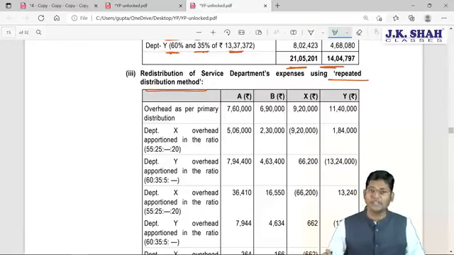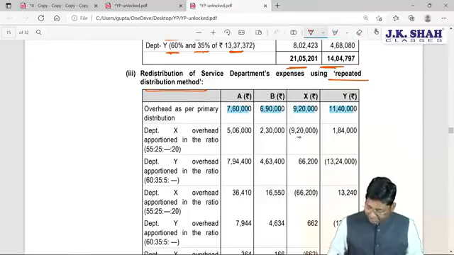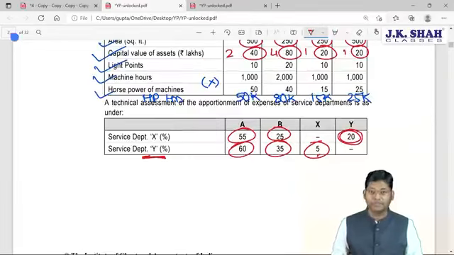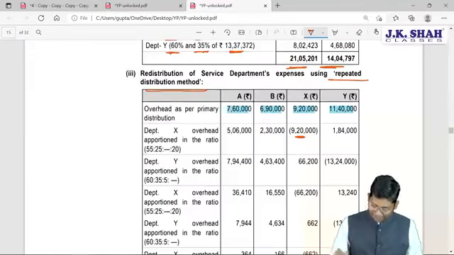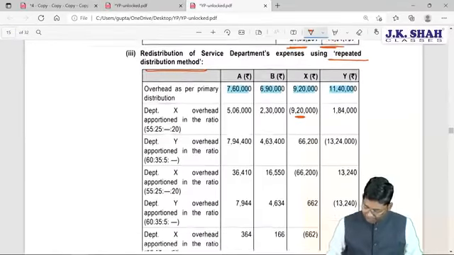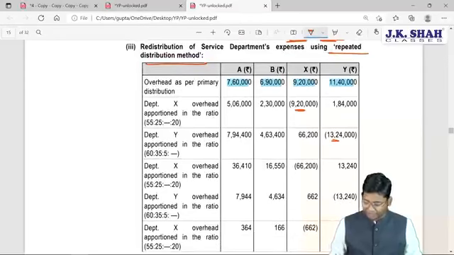It is time consuming. First, all the expenses, all the overheads I have recorded here. Out of them, first I deducted 9,20,000 in the given proportion in the table, that is 55%, 25% and 20%. I bifurcated this value in 3 parts. Then I took the subtotal, and that subtotal again I bifurcated into 3 parts.